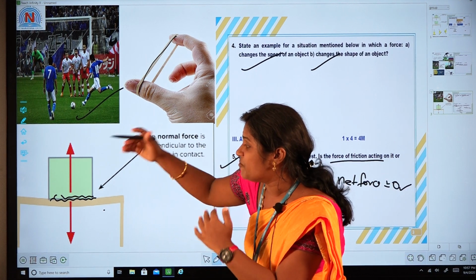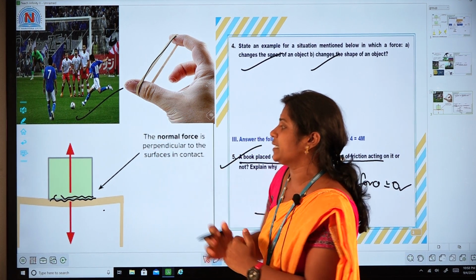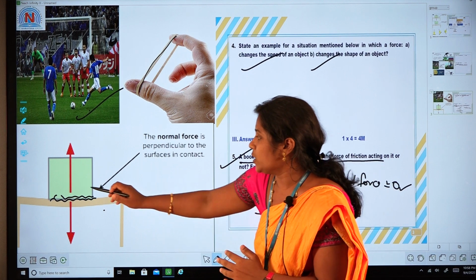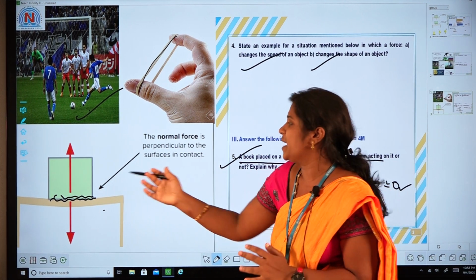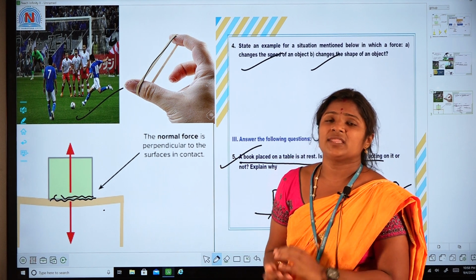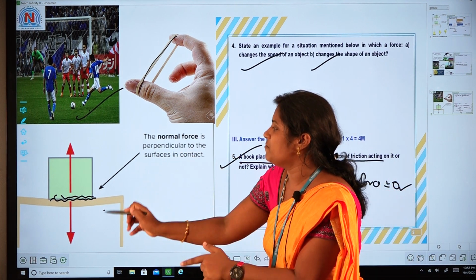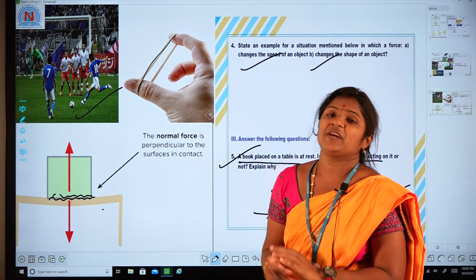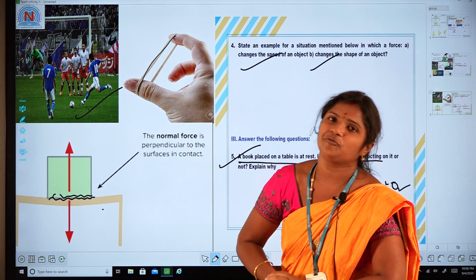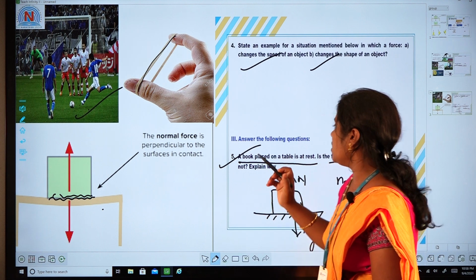Here the frictional force is holding the object. If there is no friction, if it is a very smooth surface, there is a chance it may fall. So friction will definitely be there when the two surfaces are in contact. The frictional force is also a contact force. So that is the 4 marks question.